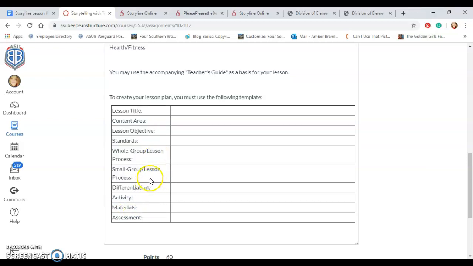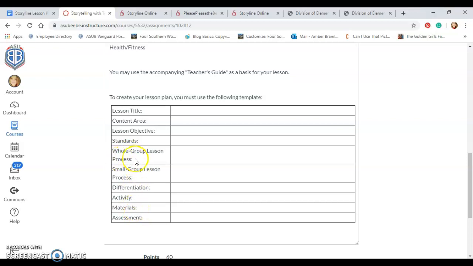I know this sounds a lot like these two processes, but the activity is something that you do with materials, something that the kids can do outside of the classroom. Maybe even go on a field trip to the mayor's office or something like that and see how community works. And then assessment. Are you going to give a test? Are you going to have them write a response? How are you going to assess what they know?